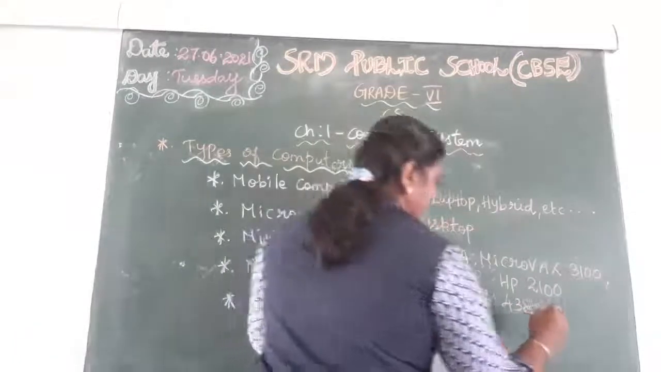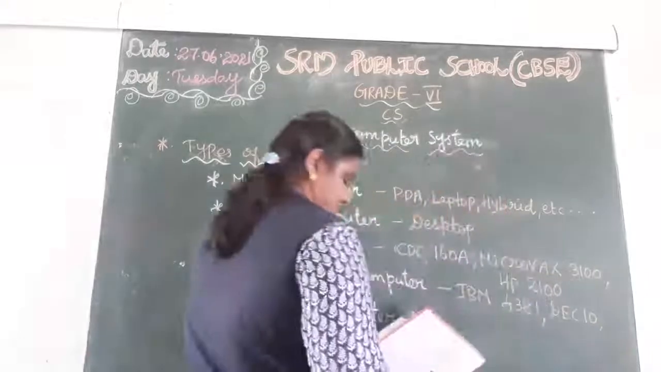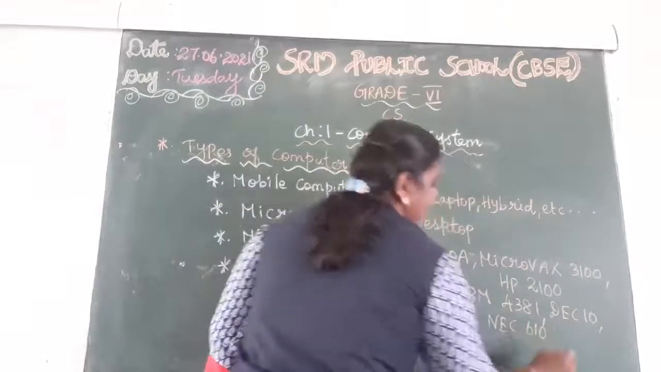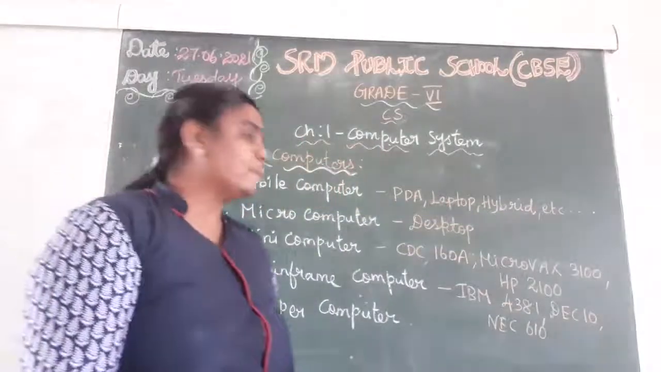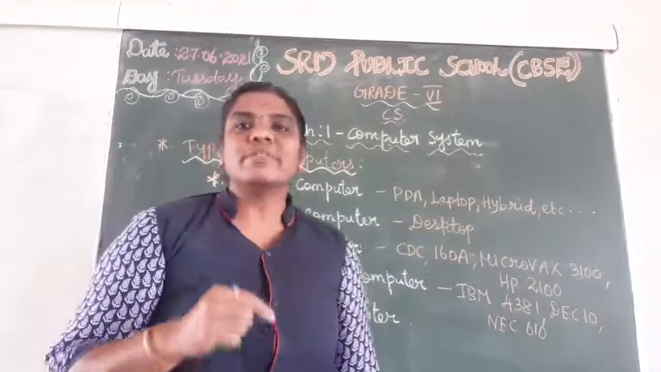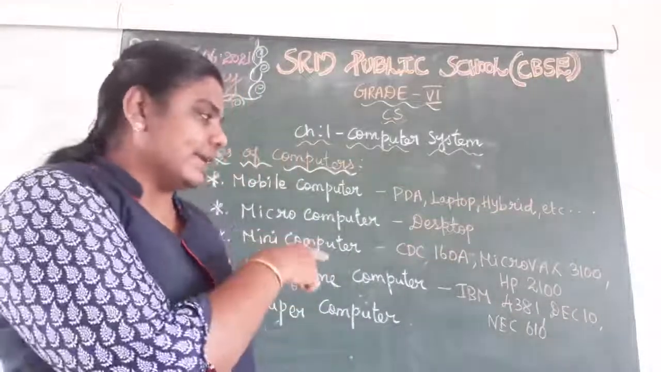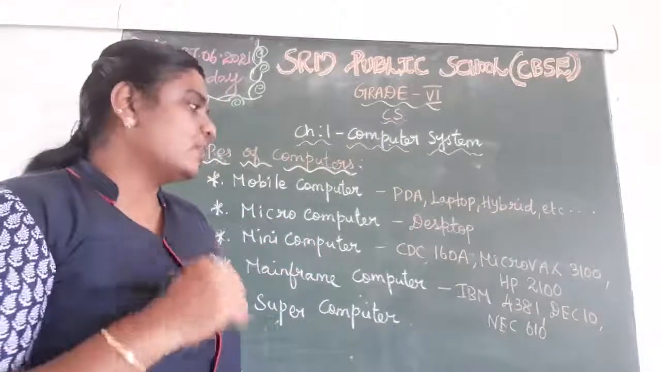4381, DEC 10 and NEC 610. What are the examples for mainframe computer? IBM 4381, DEC 10 and NEC 610. So these are the examples for mainframe computer.